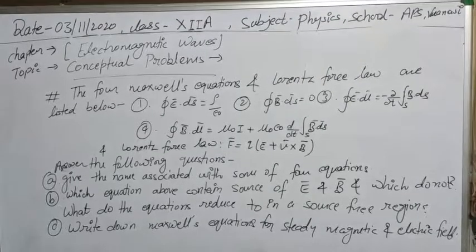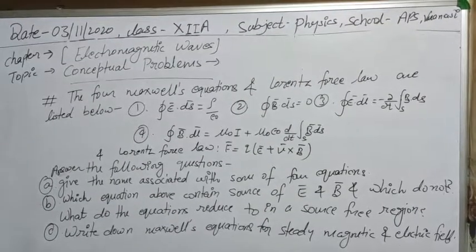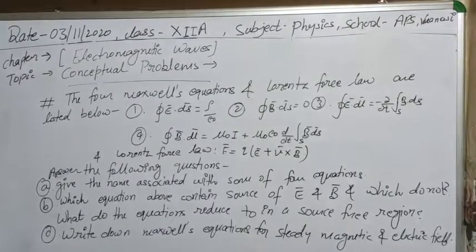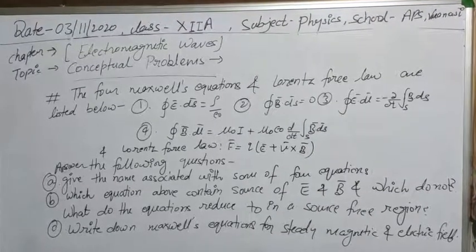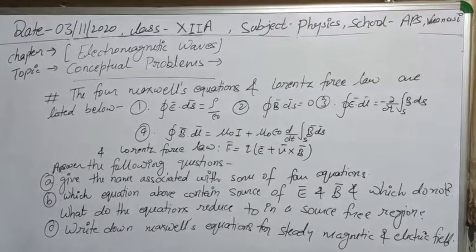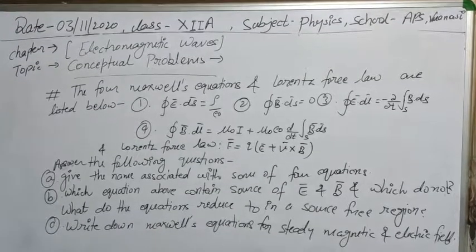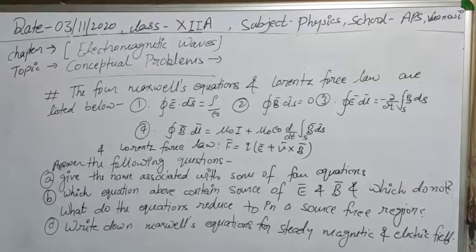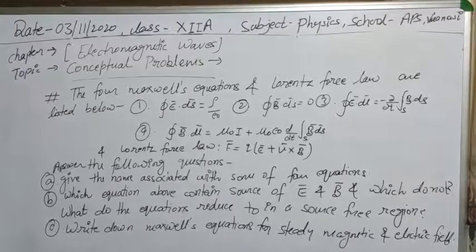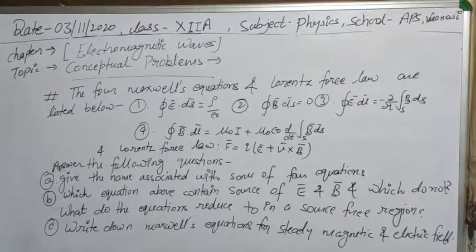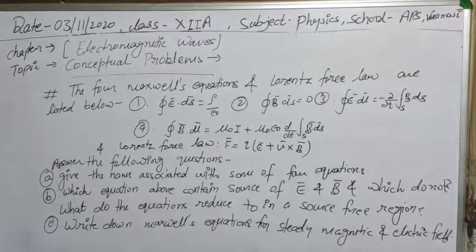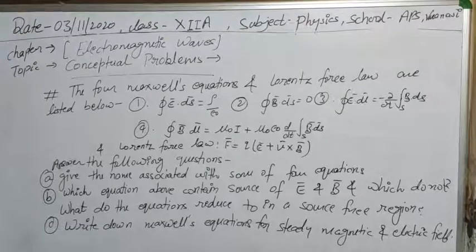Among the four equations, there are two that contain the source of E and B, meaning from which we can say there is production of electric and magnetic fields, and some that do not. So we have to mention them. Also there is one more question: what do the equations reduce to in a source-free region? Suppose there is no source, meaning we are talking about free space or vacuum, then what will be the case of the equations?